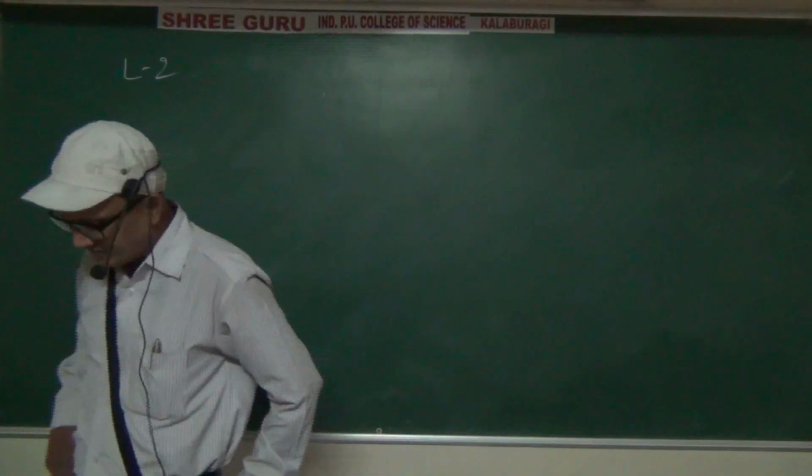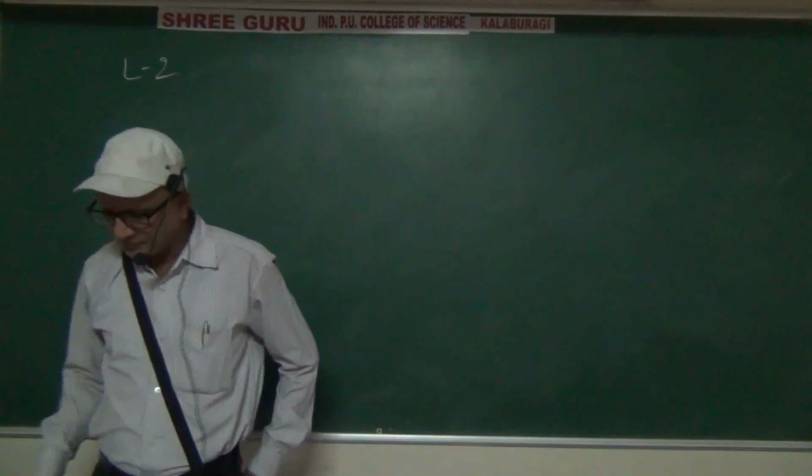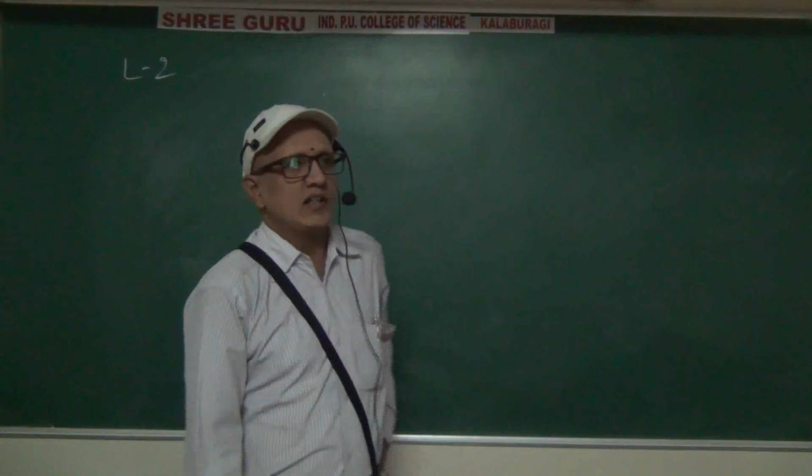Now let us see algebra of events. Write down the side heading, algebra of events.